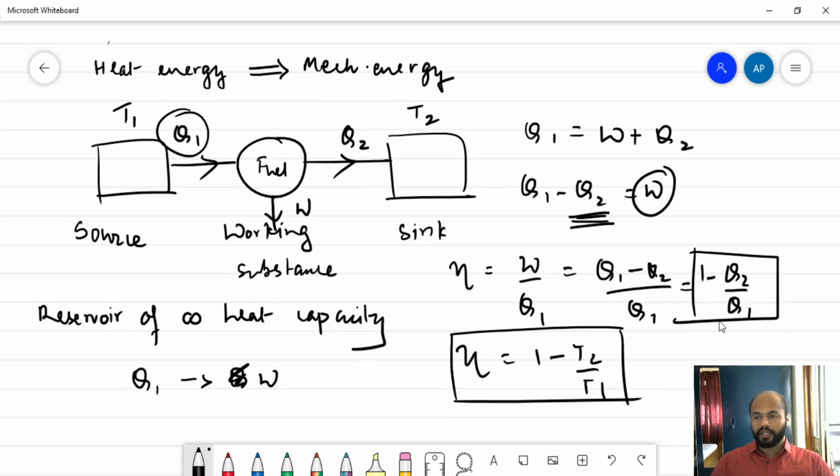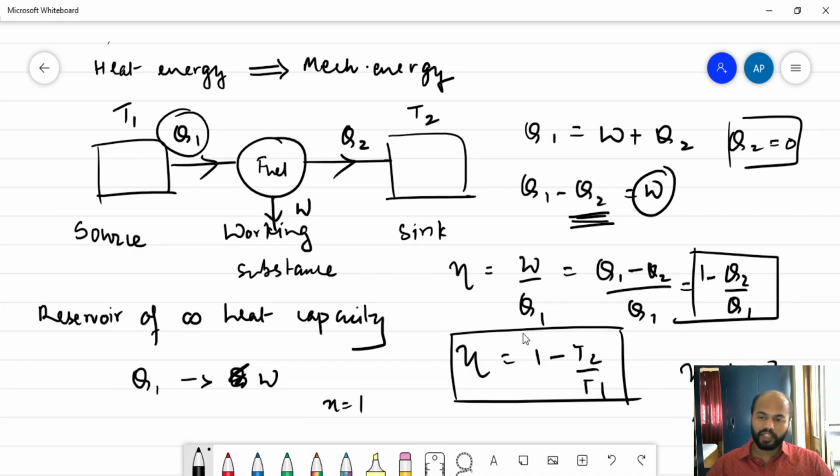And thus, you can clearly see that if Q2 is 0, then the efficiency would be 1 minus 0 by Q1, which is 1. So the efficiency of the heat engine becomes 1.